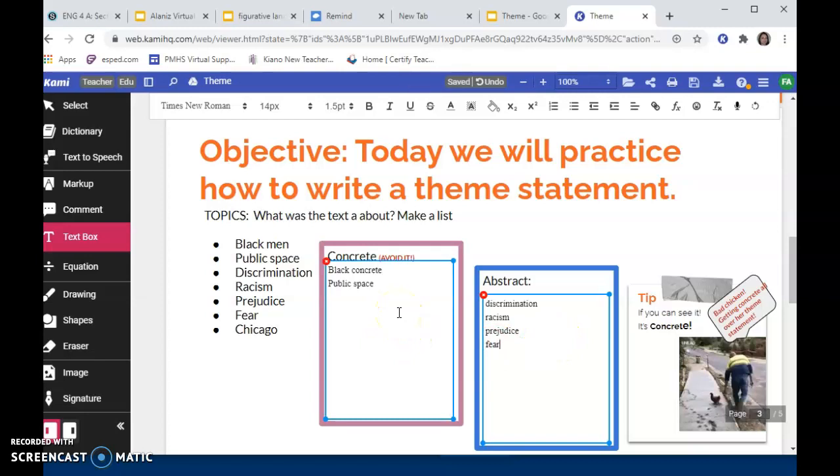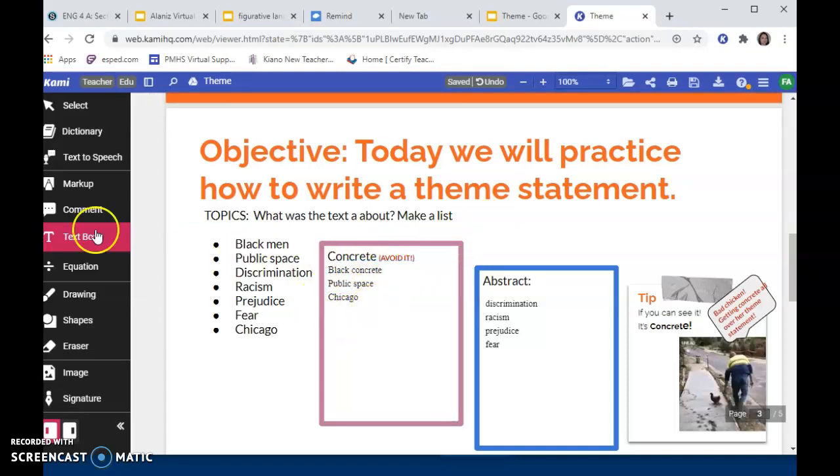Those have to do more with feelings and actions rather than something concrete that can be touched or seen. And then finally, Chicago. Can we see the city of Chicago? Yes. So I'm going to put it under concrete. It's an actual place.